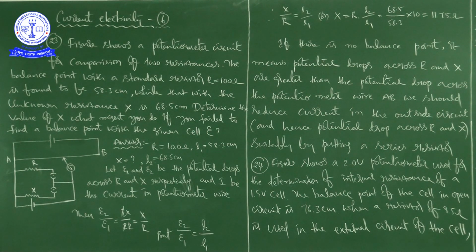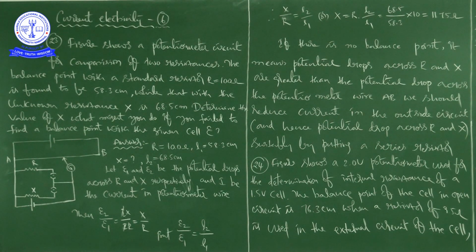There is one more cell, a potentiometer wire AB, and a jockey. You can drag this jockey on the potentiometer wire AB.